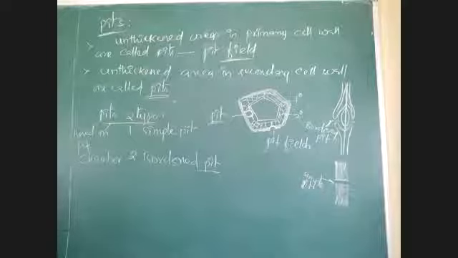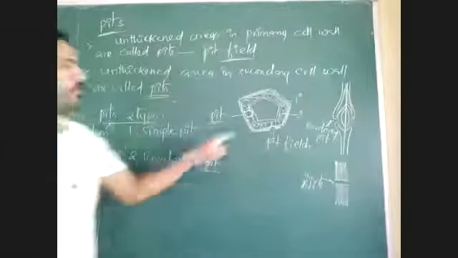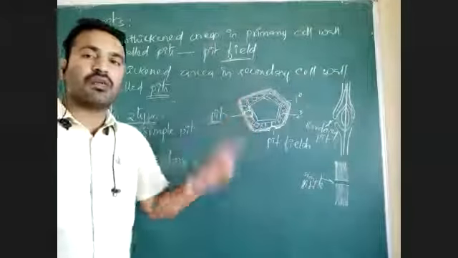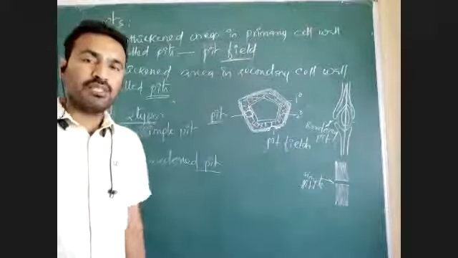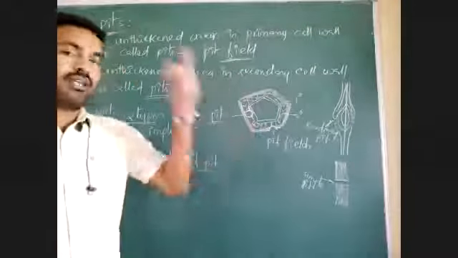Why are pit or pit fields formed? Pit is a part of the cell wall. Pit fields or pits are formed when there is less deposition or absence of cell wall. The function of pits is entry of water.